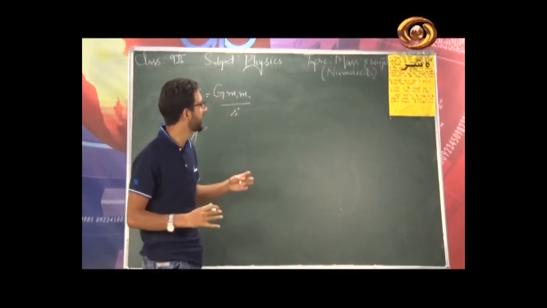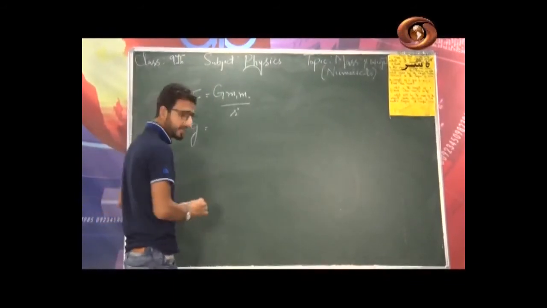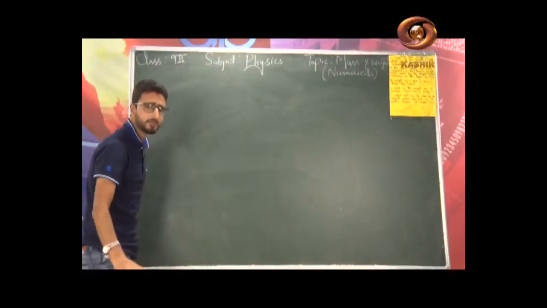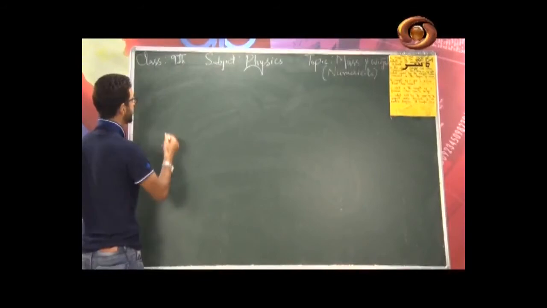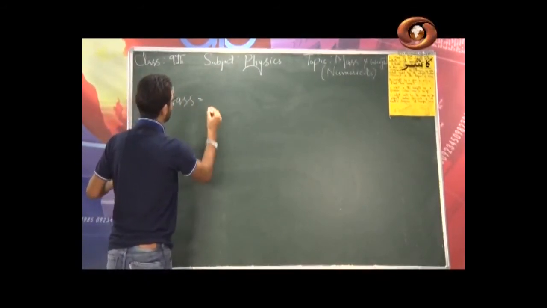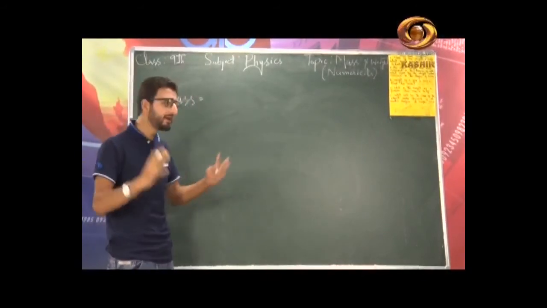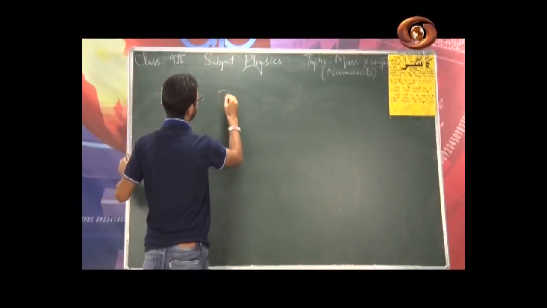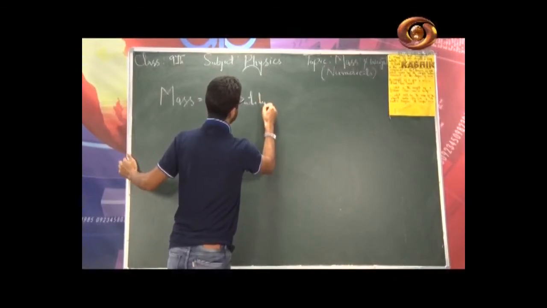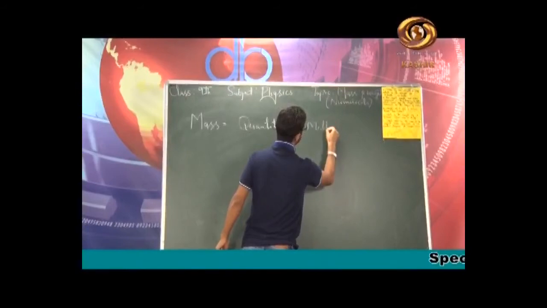Now we are in a condition to discuss the concept of mass and weight. What is basically mass and what is basically weight, and what is the difference between the two, and in the end we will solve some numericals regarding the concept of mass and weight as well. So basically mass is the quantity of matter contained in the body. Let me write this thing here. It is simply the quantity of matter contained in the body.